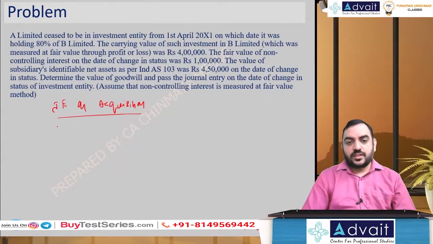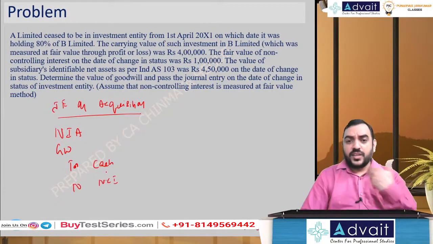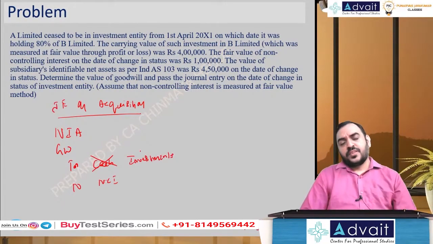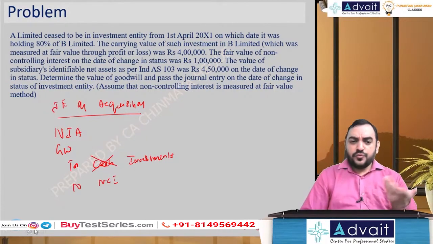We used to pass entries like net identifiable asset coming in, goodwill coming in, to cash, to NCI, right? That's what we used to follow. Now here, I don't write to cash. Instead of to cash, I'll write to investments, because I've already paid the amount long time back. So find out the balancing figure.